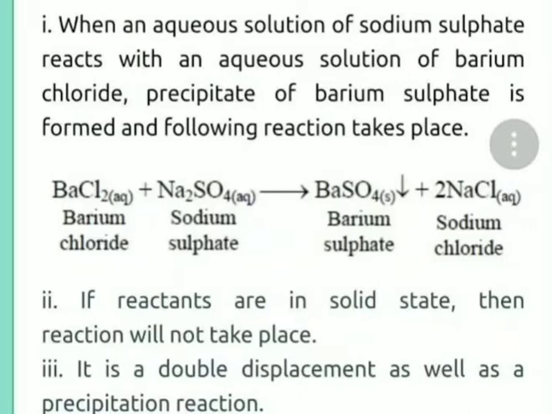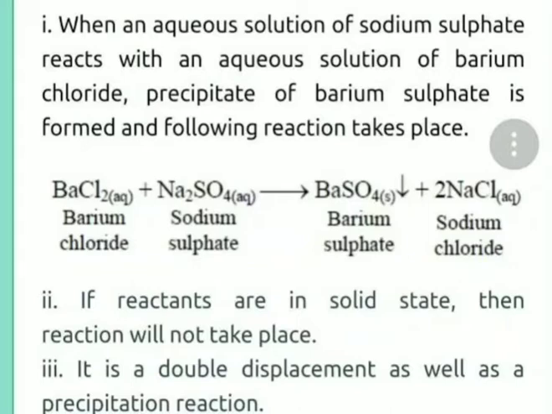The next example you have to see here is barium chloride plus sodium sulfate. That is also a chemical reaction, and when barium chloride reacts with sodium sulfate, it produces barium sulfate plus sodium chloride. So here also the number of atoms on the reactant side is equal to the number of atoms on the product side. It is also a double displacement reaction: BaCl2 plus Na2SO4 produces BaSO4 plus 2NaCl.